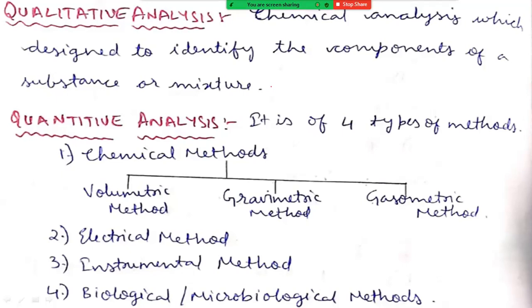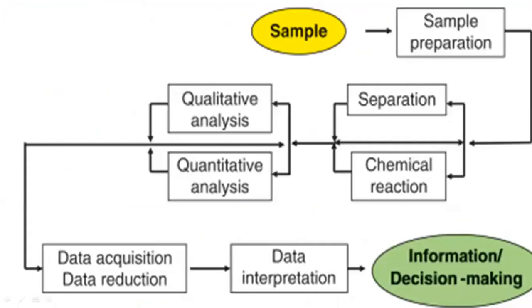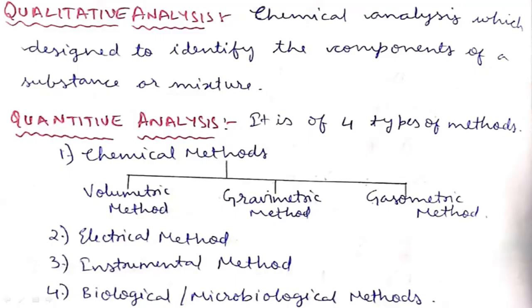And the second one is called quantitative analysis. So what is quantitative analysis? In quantitative analysis, we are quantifying the substance which is present in the sample. That means we are simply measuring the concentration of the substance, right?